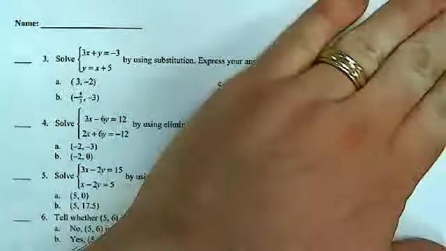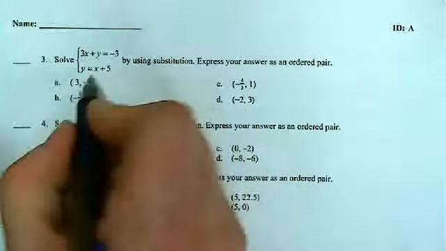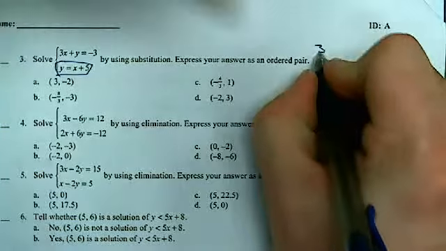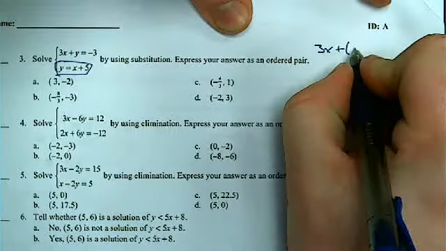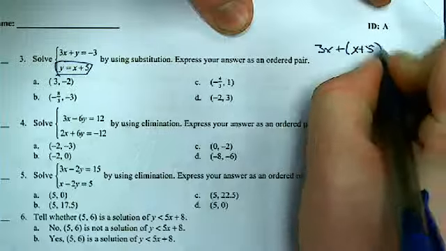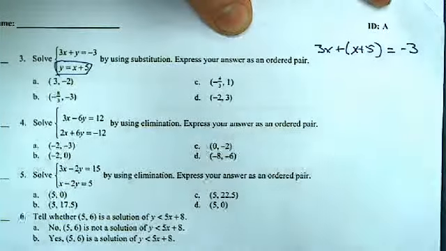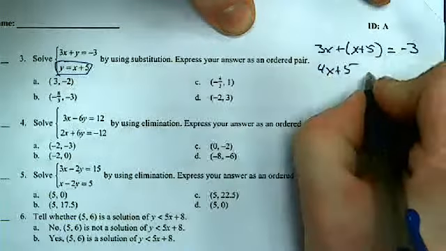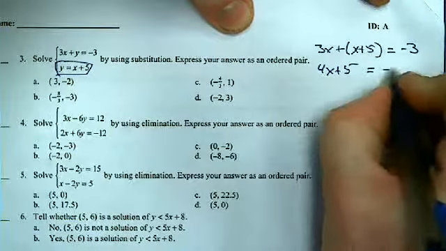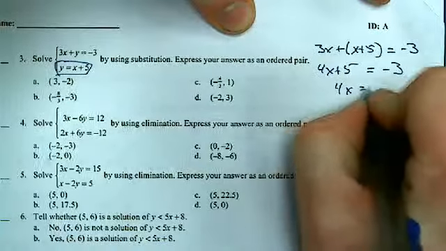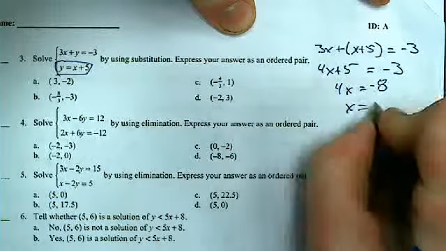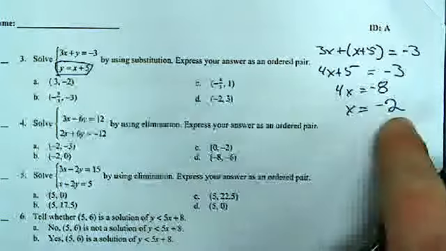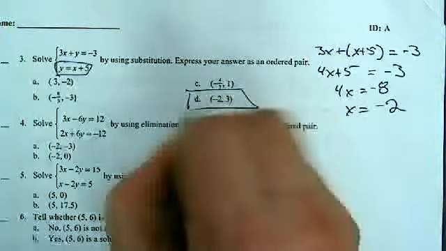Solve by using substitution. Now this one's already set up for us, so when I substitute in, I'm going to be doing 3x plus, and then what I plugged in, x plus 5 equals negative 3. Clean that mess up. I get 4x plus 5 is equal to a negative 3. Subtract it. 4x is equal to negative 8. Divide it. X is negative 2. Now, as several students pointed out, once I know what x is, since it's a multiple choice test, the only answer that makes sense is D.